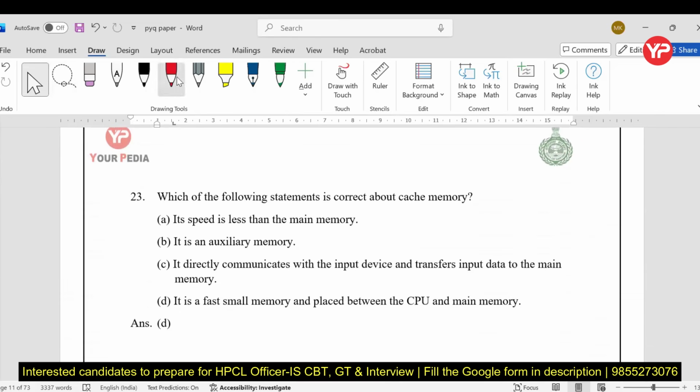Now it is again related to the cache memory. Its speed is less than the main memory? No, cache memory is faster than the main memory. It is an auxiliary memory? No, not auxiliary memory. It directly communicates with the input devices? There is no such concept of directly communicating with the input devices. It is a fast, small memory. Yes, it is fast but small, and placed between the CPU and main memory. Yes, the nearest memory to the CPU is the register. After that we have cache, then main memory, and then secondary memory. So D is the right option.